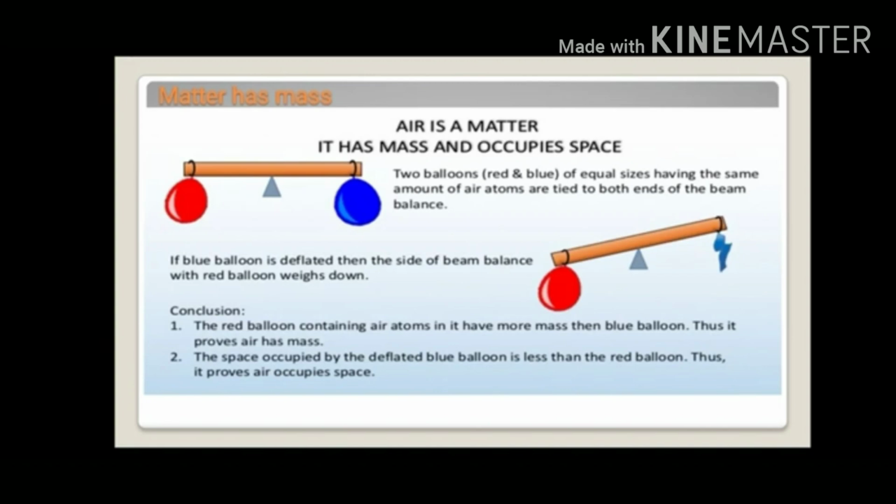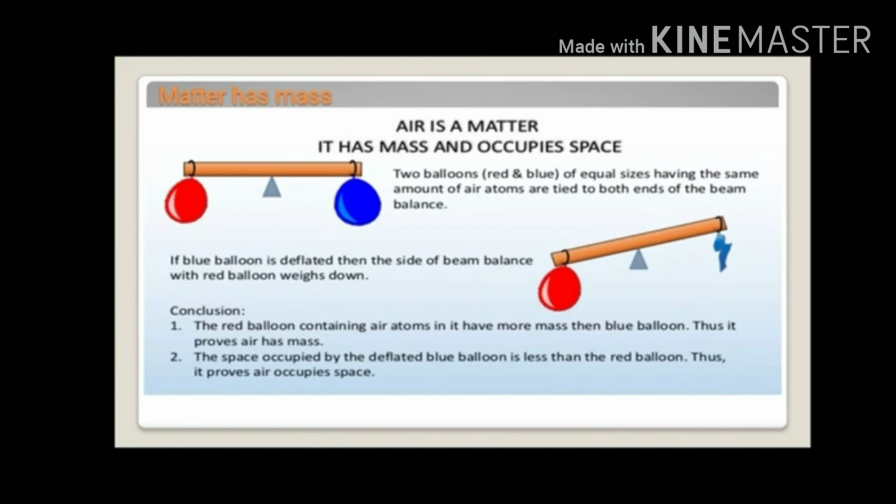Here we are taking two similar balloons. One is red and the other one is blue in color, and we blow air inside them. Then what do we observe? We observe that the shape of the balloons changes and they become inflated. That means they will occupy space.